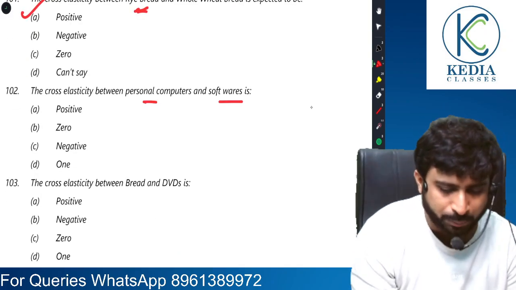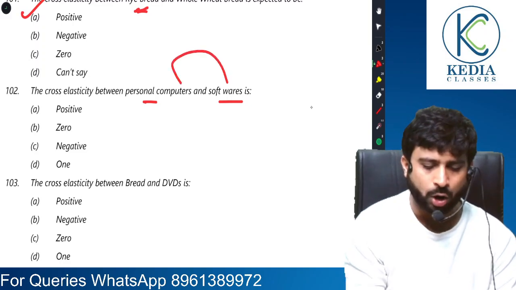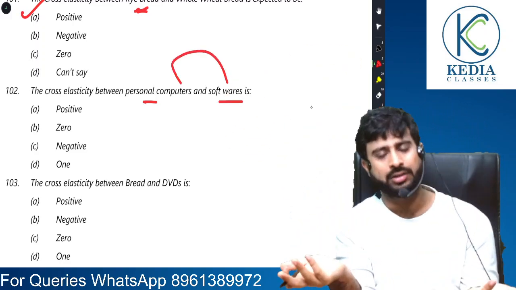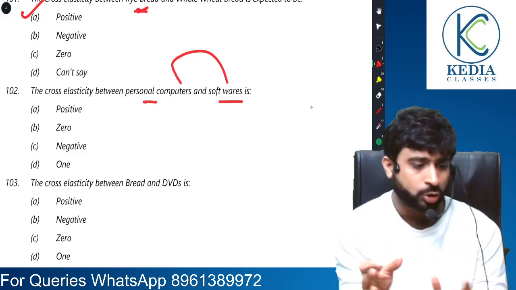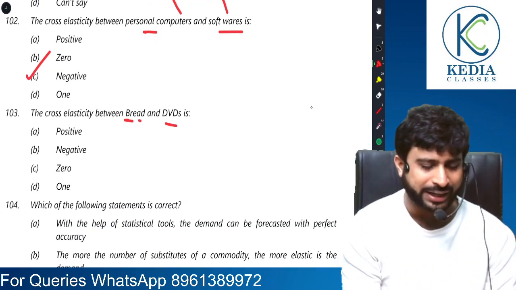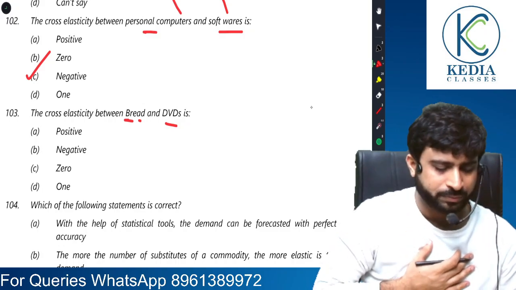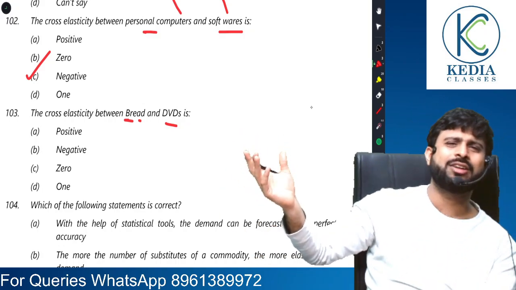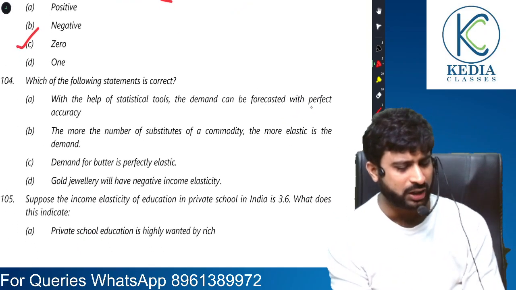The cross elasticity between personal computers and software: see, they are used together, so they are complementary. It's not that you are bringing software from the market and using it on your hand. So it's going to be negative because they are complementary goods. Cross elasticity between bread and DVD. Are they related at all? Is it that if I buy more bread, I will have to buy more DVDs? No. So they are unrelated goods. They have zero cross elasticity.